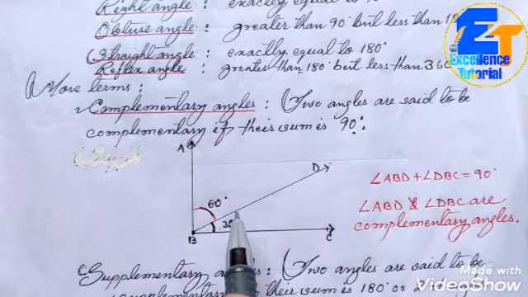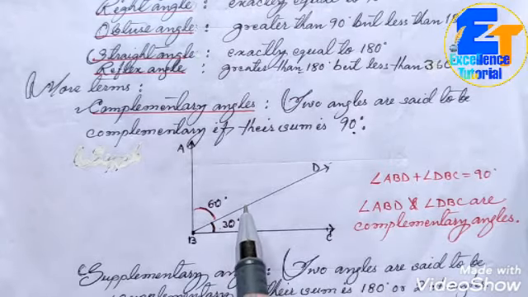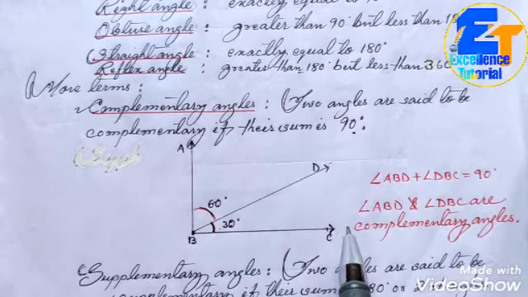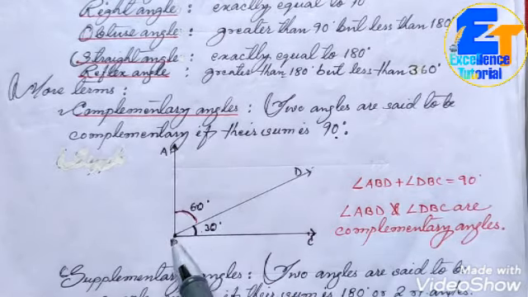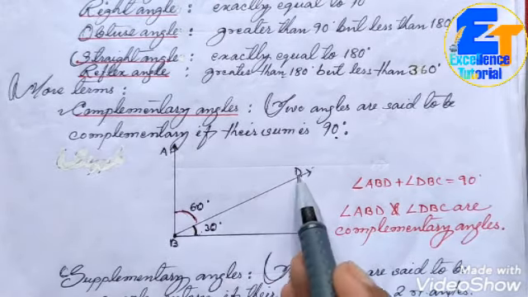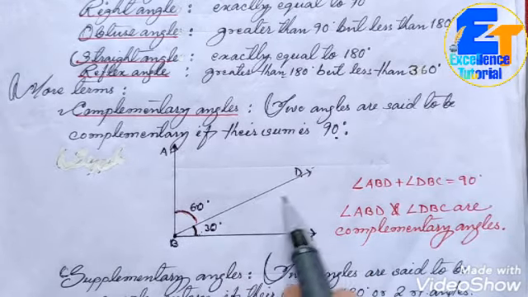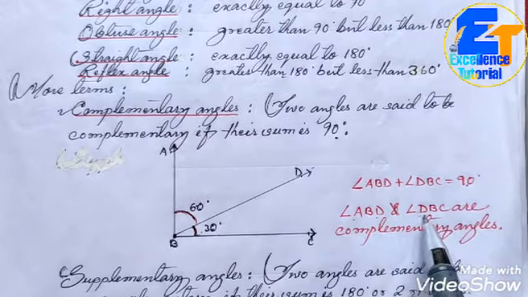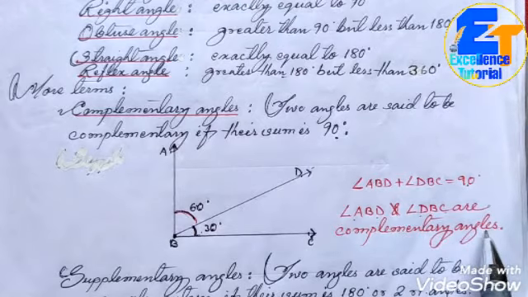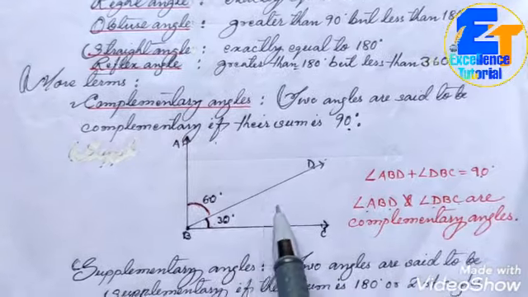On adding two different adjacent angles, if you are getting exactly 90 degrees, the angles are said to be complementary. So see here, what is the name of this angle? ABD, and the name of this angle is DBC. On adding these two, we got 90 degrees. So we can say angle ABD and angle DBC are complementary angles. This is about the complementary angle. Their sum should be 90 degrees.